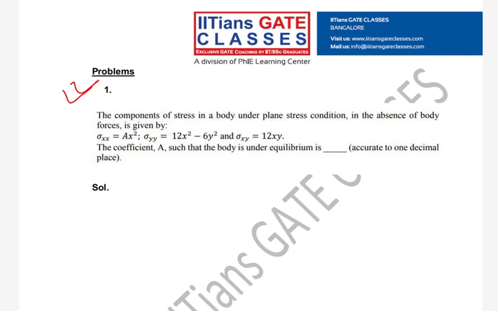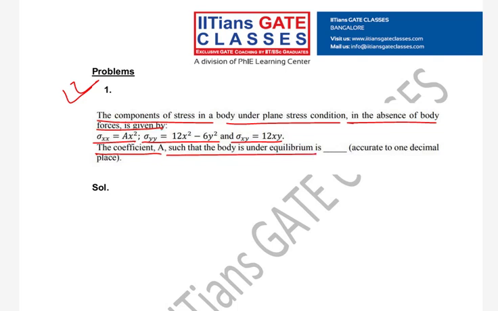It says the component of stress in a body under plane stress condition in the absence of body forces is given by sigma xx equal to ax square, sigma yy equal to 12x square minus 6y square, sigma xy equal to 12xy. The coefficient a is such that the body is in equilibrium. Yes, you guys are correct.